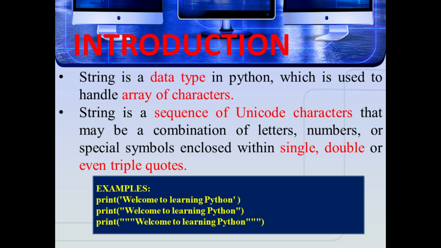Now we are going to see that in Python strings are immutable. So what is meant by immutable? That is, unable to be changed. It means once you define a string, it cannot be changed during execution.